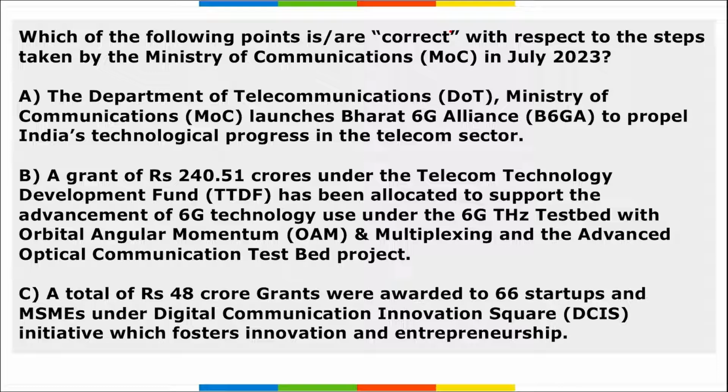Next is, which among the following are correct with respect to the steps taken by the Ministry of Communication in July 2023? So we'll look at the options. Department of Telecommunication, that comes under the Ministry of Communication, has launched this Bharat 6G Alliance framework, and it is basically to propel India's technological progress in the telecom sector, right? So option 1 is correct here.